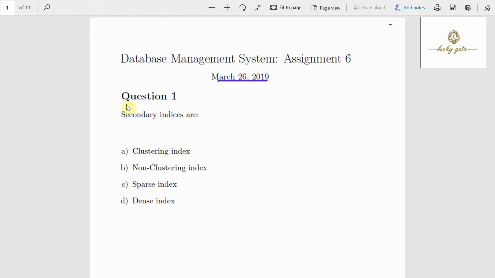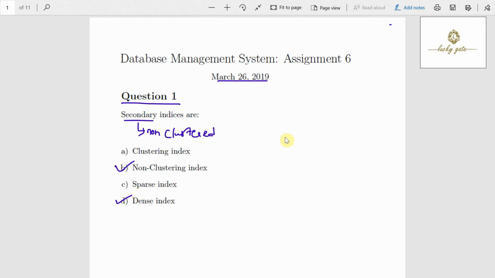Now coming to question number 1. Secondary indices are... Here options are given: clustered index, non-clustered index. Secondary index is also called non-clustered index. So option B is correct. And sparse index is incorrect. It is also called dense index.